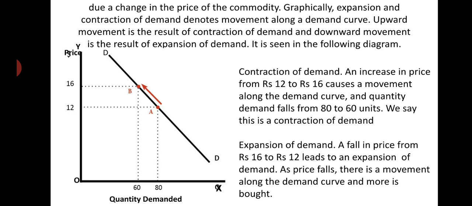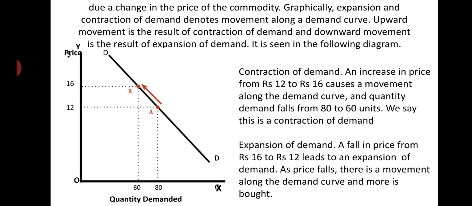Upward movement is the result of contraction of demand. You see, when there is a movement from one lower point to a higher point in a particular demand curve, it is the result of contraction of demand. And downward movement along the demand curve is the result of expansion of demand. It is shown in the following diagram.